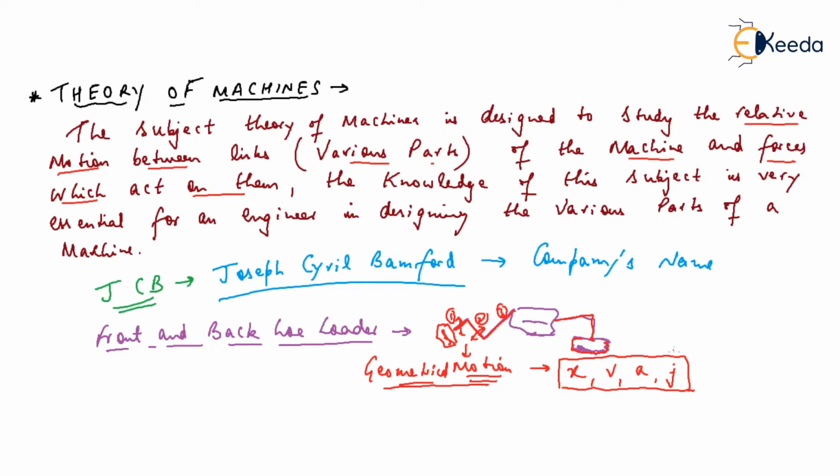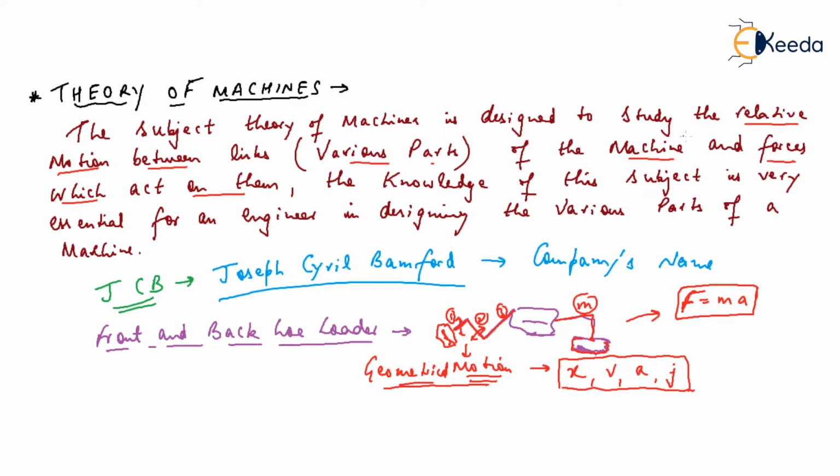And another thing is that mass is there, every part is having mass. So from Newton's second law of motion, force is equal to mass into acceleration. If a body is having mass, then force is also there in that body. So these forces will also be studied under theory of machines.